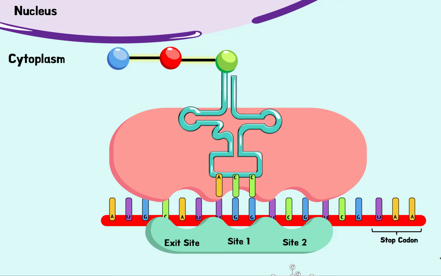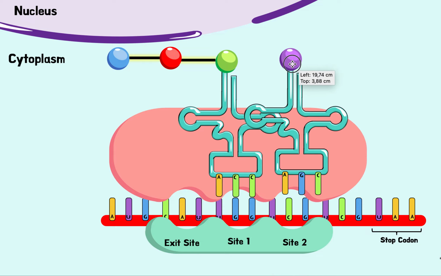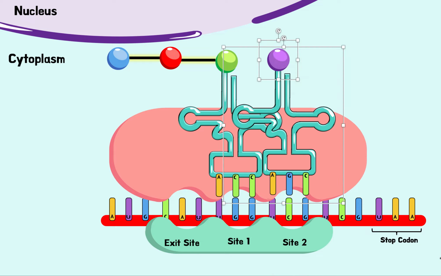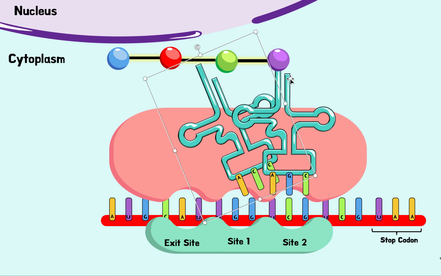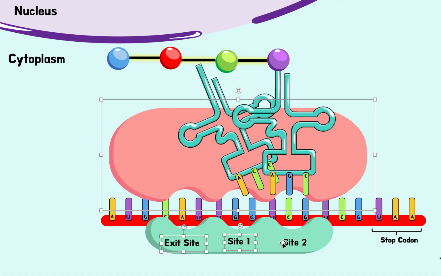So now here comes elongation. Another tRNA, it binds by complementary base pairing. What do we have now? We have another bond formed. So now elongation again. This one detaches. So now this chain is getting longer and longer. We're making this protein according to this mRNA code. So now again, translocation. This ribosome will shift a little bit more.